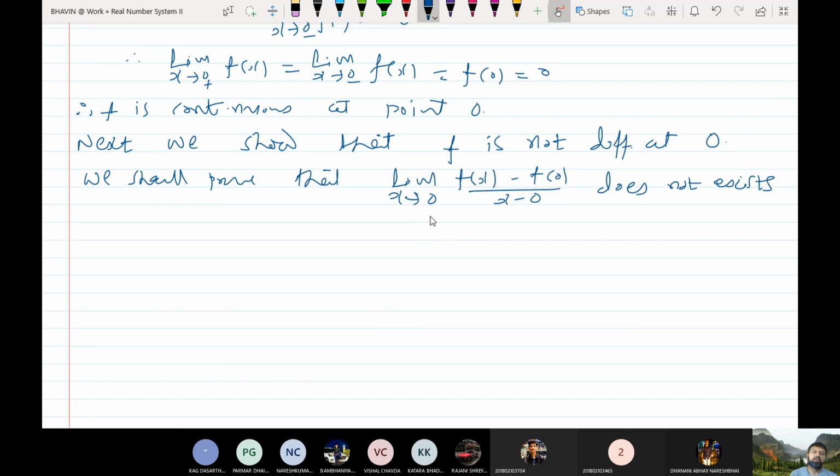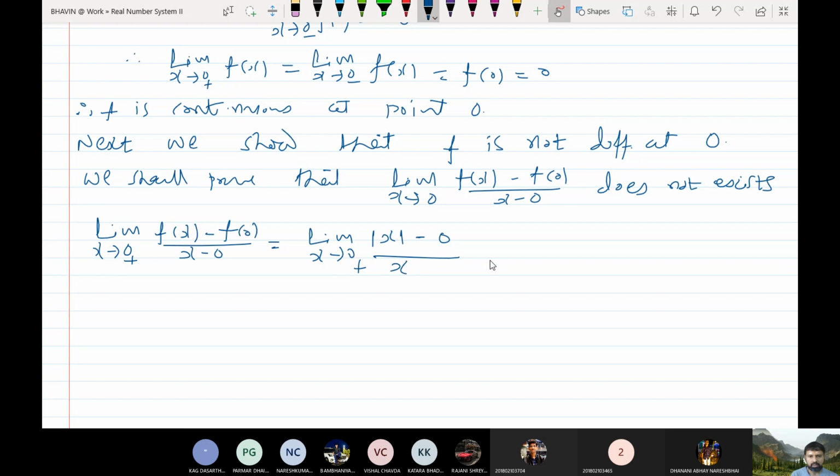So first find out the right limit of this quantity and the left limit of this quantity, and we show that both are different. So the limit as x tends to 0 plus of (f(x) minus f(0)) upon (x minus 0) is equal to the limit as x tends to 0 plus of, what is f(x)? f(x) is mod x, minus f(0) is 0, just as we have seen here, x.